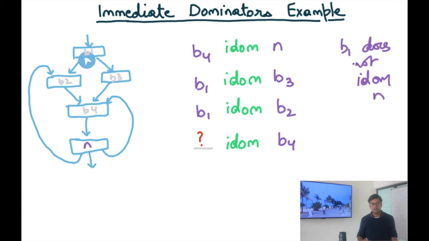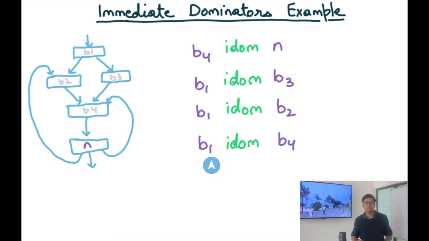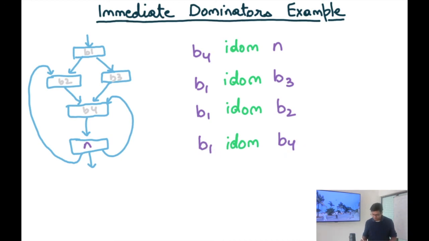Does there exist a node such that B1 dominates that node and that node dominates B4? Let's look at B2. B1 dominates B2, but does B2 dominate B4? No. Similarly for B3. So the immediate dominator of B4 is B1, because there is no other node such that B1 dominates that node and that node dominates B4. B2 and B3 do not satisfy that property.